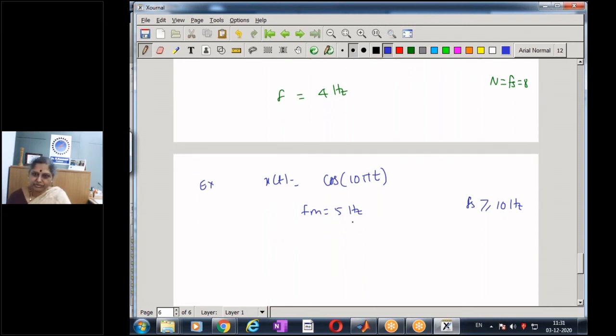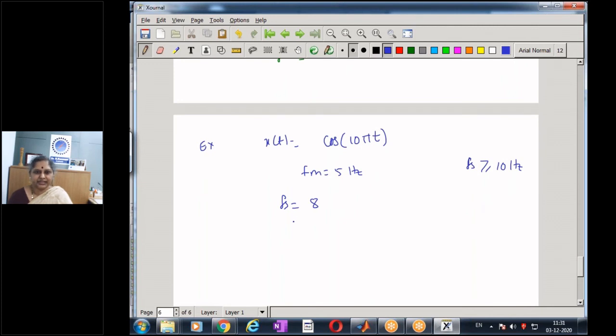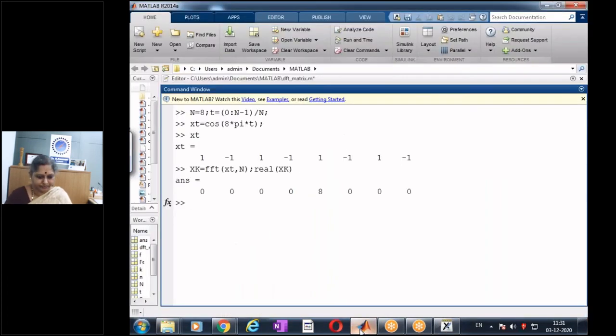So even though I know my sampling frequency should be greater than 10, I am still going to continue with the sampling frequency of say 8. So now let us take the lower sampling frequency. Let us compute my x of n, and then let us try to compute our x of k and see what is the result we get. So we are violating the sampling theorem and trying to take a lower sampling frequency. So let's do that.